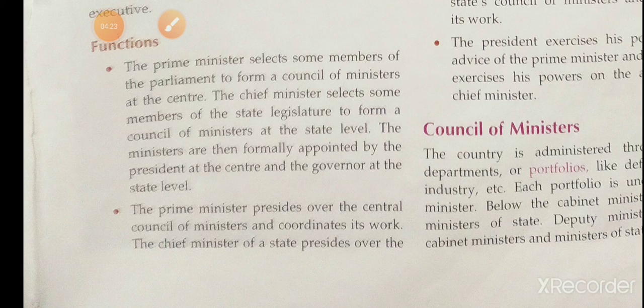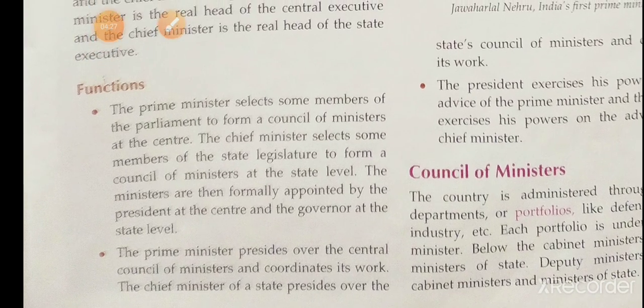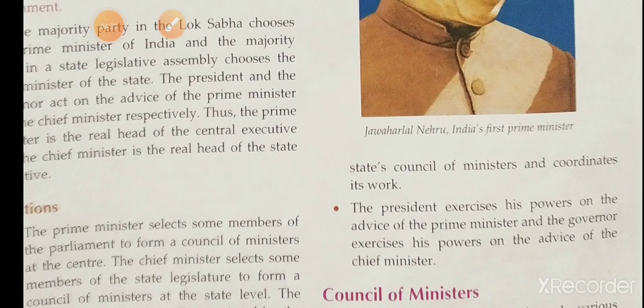The chief minister of a state presides over the state council of ministers. The president exercises powers on the advice of the prime minister, and the governor exercises powers on the advice of the chief minister.